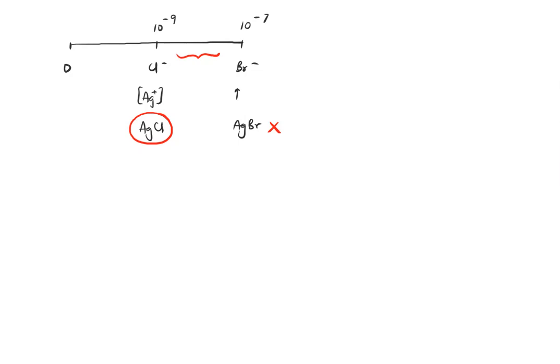Similarly, in qualitative analysis we are going to use this property and selectively precipitate only certain cations. So we are going to divide our cations into groups and use certain reagents such that only the ones in that group precipitate, and no one else precipitates. For example, in your group 1 of cations, we have Ag plus, Pb plus 2 and Hg2 plus 2. So these are the only cations that I have in group 1.